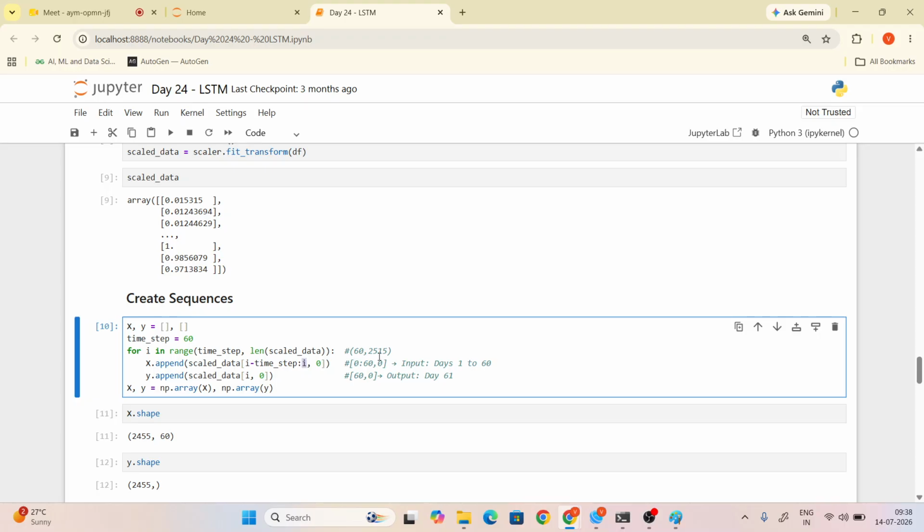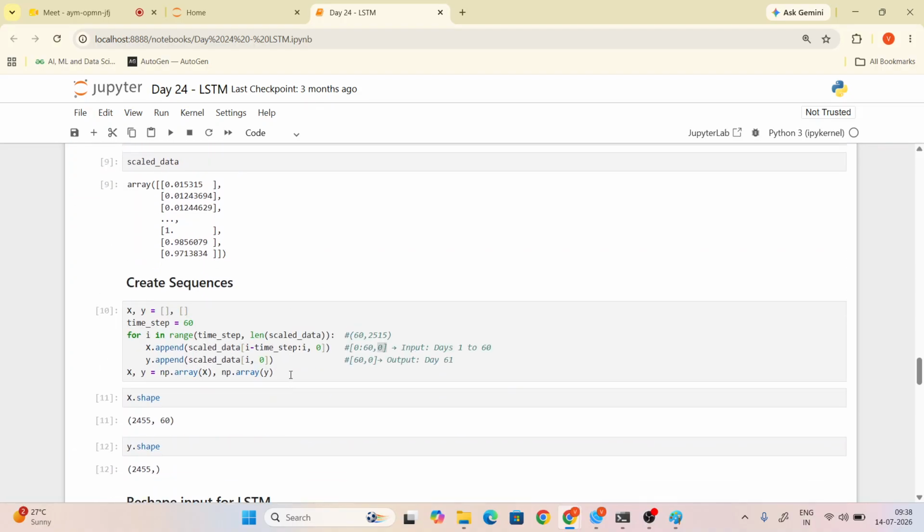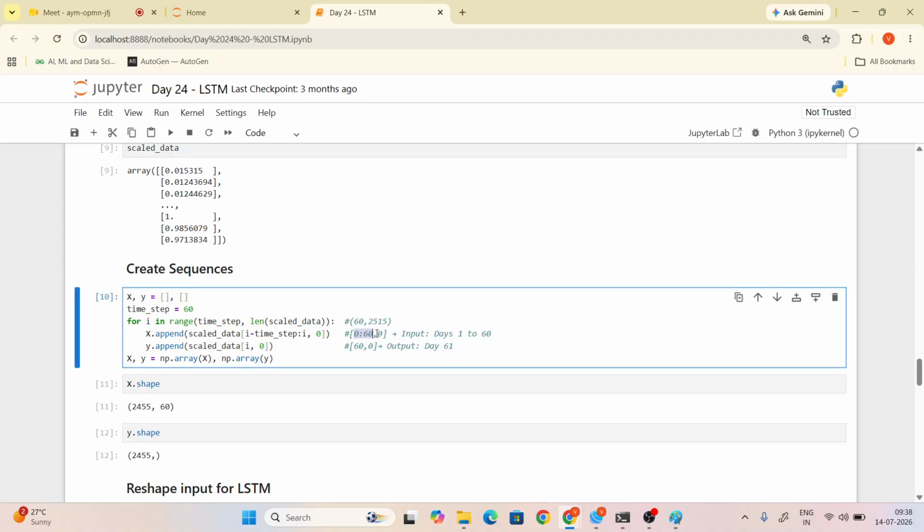Before the comma we call it the row, after the comma we call it the column. So we have 60 rows in a single column. If you know the first 60 days, then only your output is predicted as the 61st day, right? Then only we will give i comma 0. So now we will find the output.